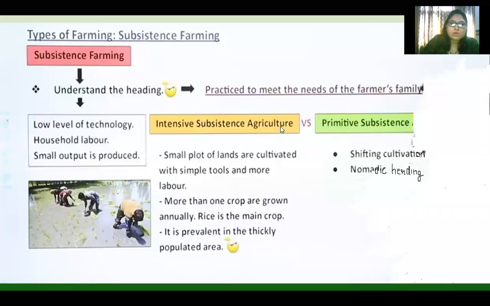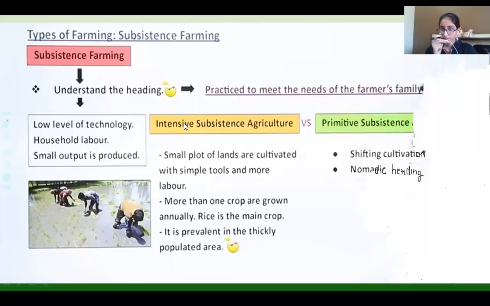Now let us look at what subsistence farming is. Just understand from the heading, what do you mean by the word subsistence? Can anyone tell me the meaning of the word subsistence? Subsistence means what is required for existence, for survival. Mainly in India, it is intensive subsistence.